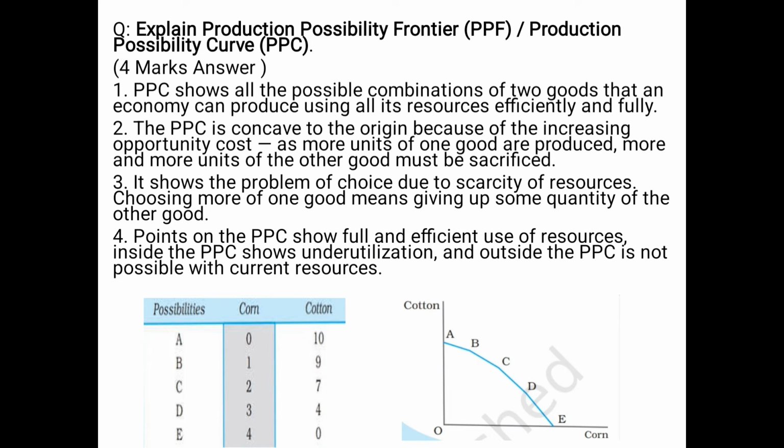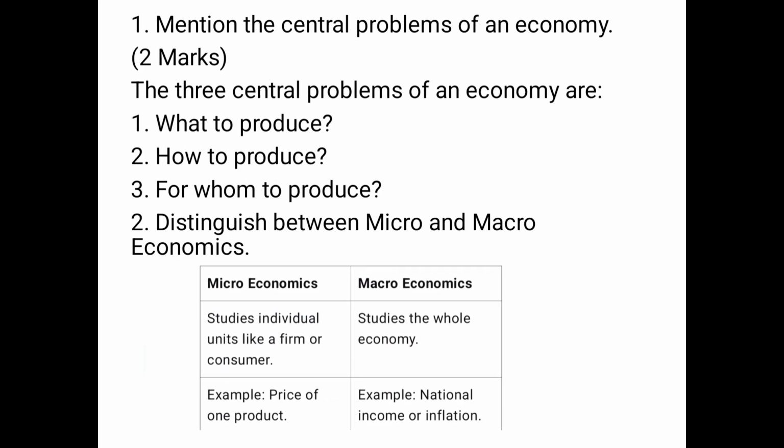So now let's move on to the next question. Now we will move on to the 2 marks. We are done with the 4 marks questions. Now we will discuss the 2 marks questions. First is, what is the central problem of an economy? It is what to produce, how to produce, and for whom to produce.